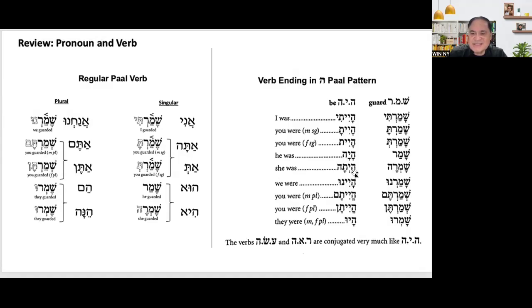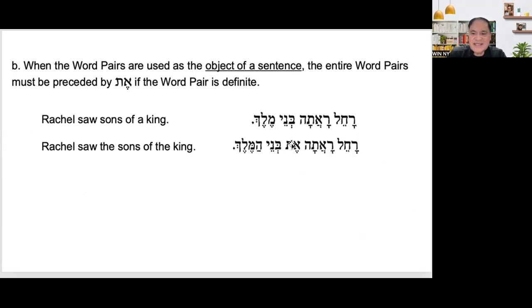So because this is haita as our pattern, so you will change it to she raa, rata. Okay, Rachel, it says here Rachel raata.